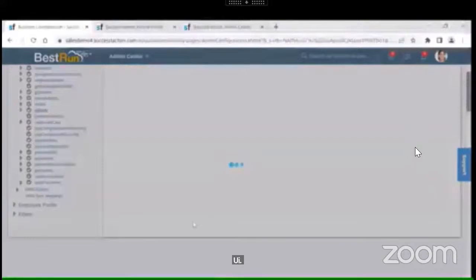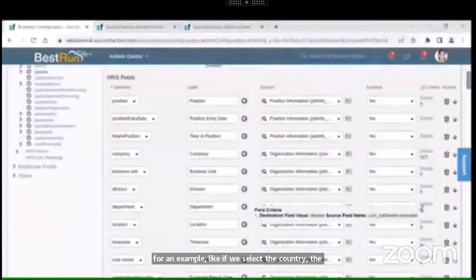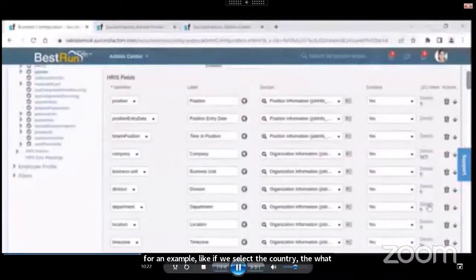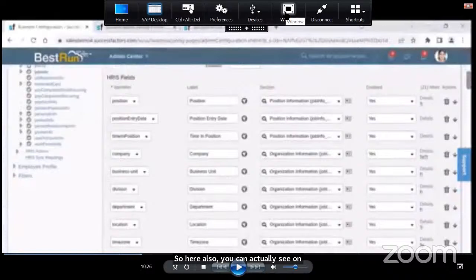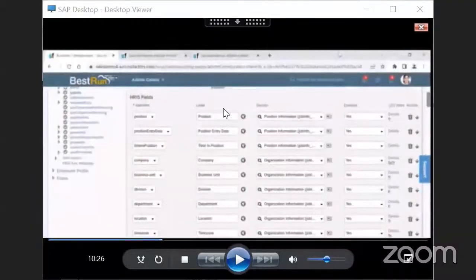For an example, like if we select the country, what all the states available there, like that you are saying? So here also you can actually see on... Sorry, is someone asking any question?